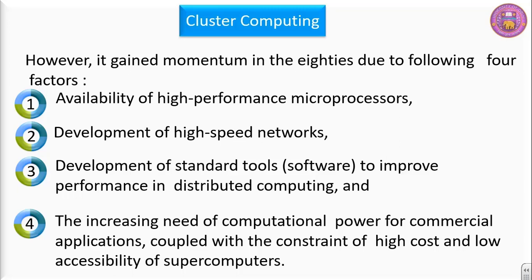Because we were requiring more computational power for commercial applications, but at the same time we found that supercomputers are quite expensive. So we could not afford supercomputers, but we need to have more computational power, so it led to the demand for cluster computing. It led to the emergence of cluster computing.